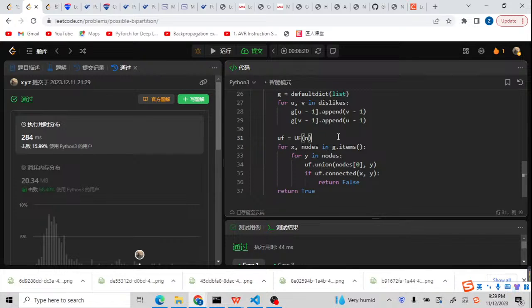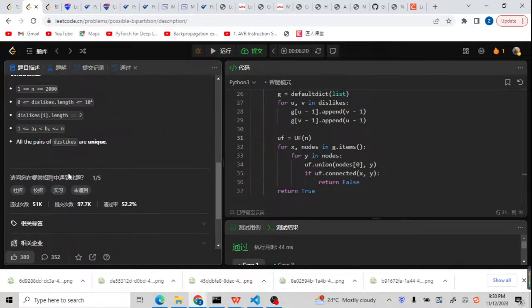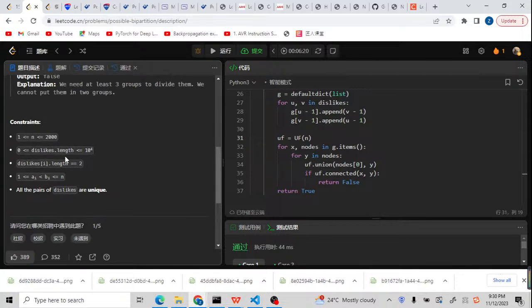But for analyzing the time complexity, it's still the same. It is O of E plus V. E is the number of edges. V is the number of vertices. Let's check the number of edges and vertices. It is 10 to the power of 4. It means the edge count is not a big number. It is a sparse graph.